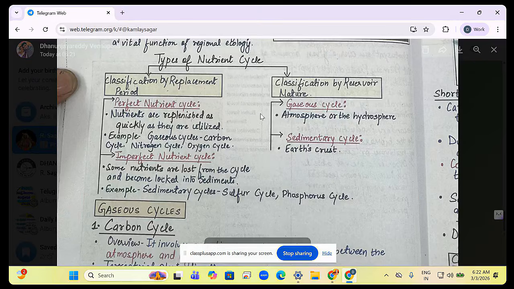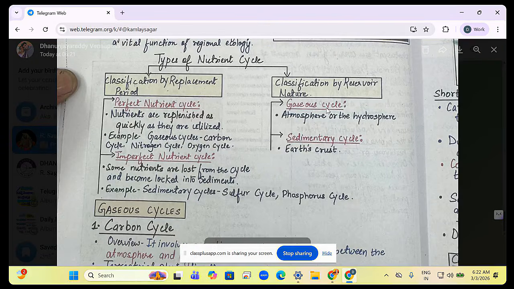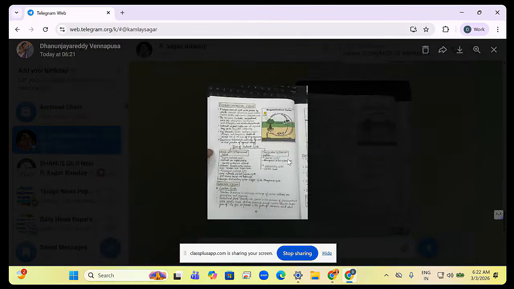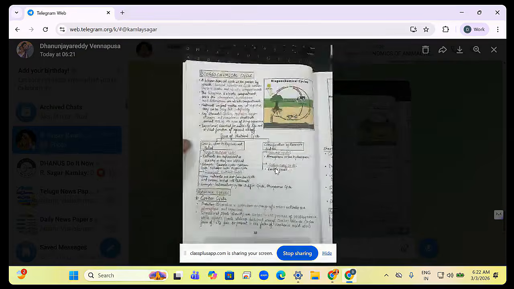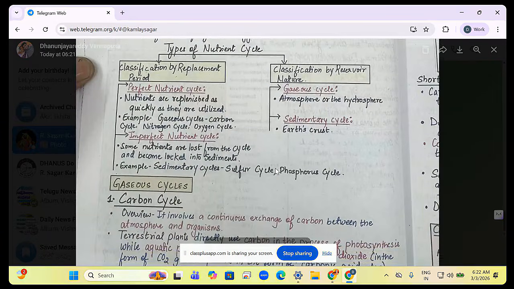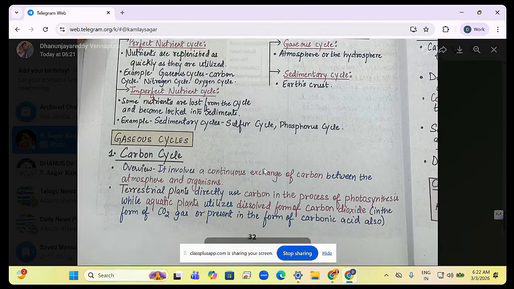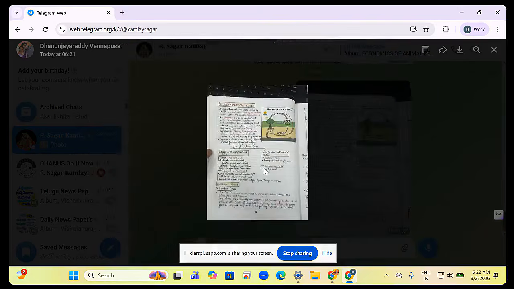First one is perfect and imperfect, which we don't need. Classification of reservoirs: what is the reservoir for these nutrients? If nutrients are coming from the atmosphere, that is a gaseous cycle. So gaseous cycle means nutrients will depend on atmosphere or hydrosphere. Second one is sedimentary cycle, where the major reservoir will be Earth's crust. Now, gaseous cycles are carbon cycle, oxygen cycle, water cycle.